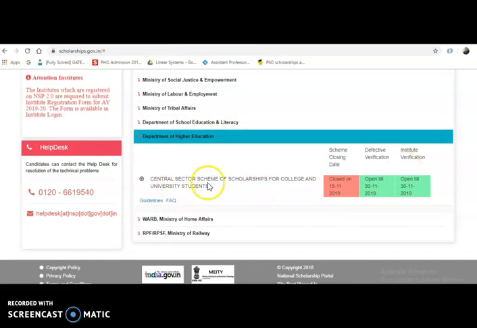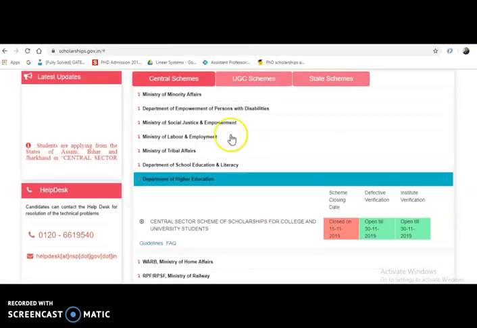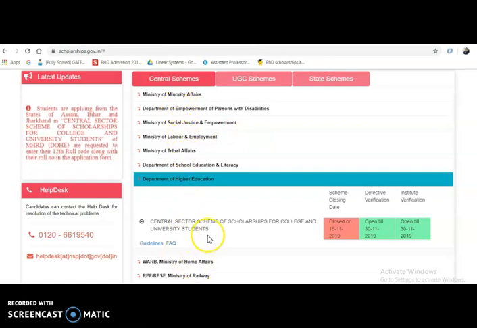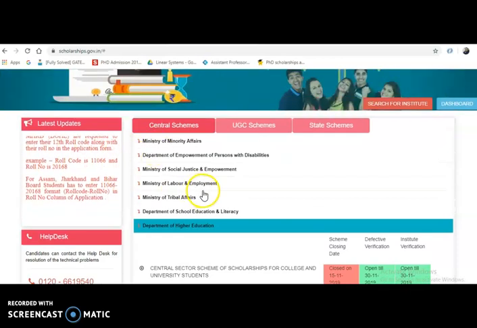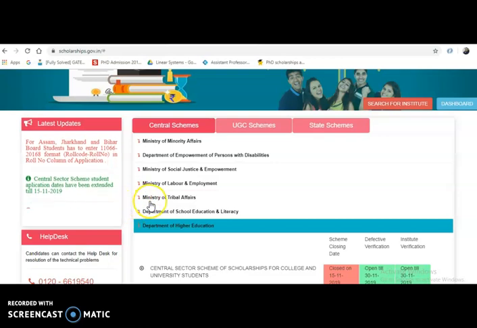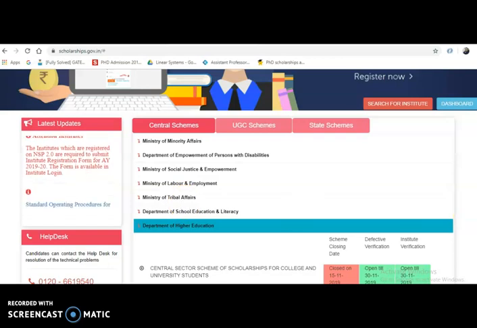So right now this scheme is active, that is the Central Sector Scheme of Scholarships for College and University Students, and it is open till 30th November 2019, and the institute verification is also 30th November 2019. The scheme closing date, of course, the scheme closed already yesterday, that is 15th November 2019. So depending upon your category, you can check whichever schemes you want from here. And if you want to check the latest updates, all the latest updates scroll down here, so you can check which scheme is active, what the last date of the schemes is, and each and everything you can check here.